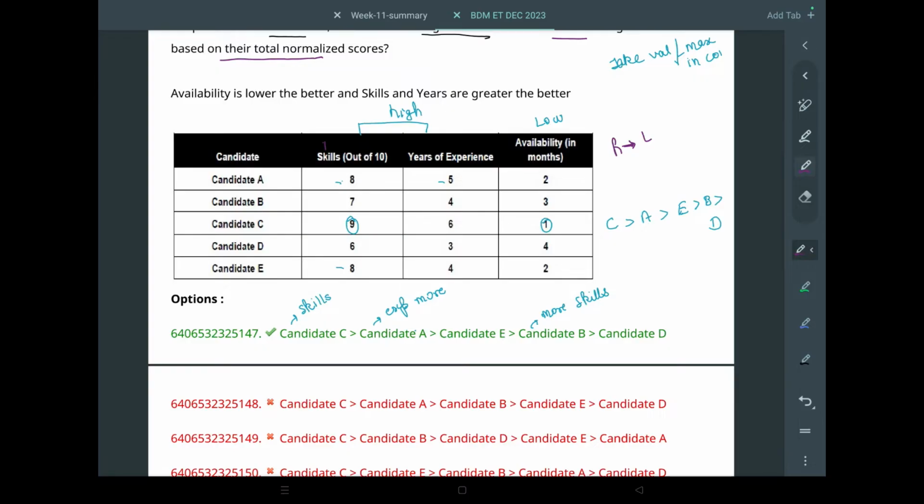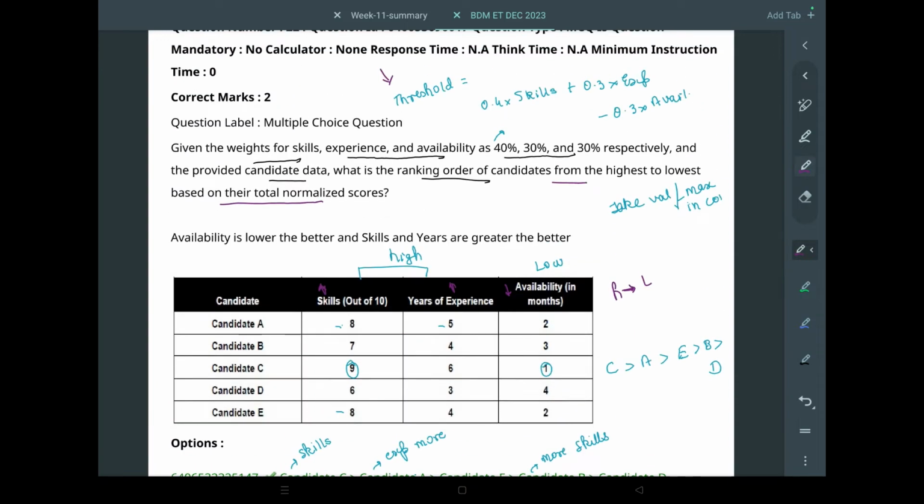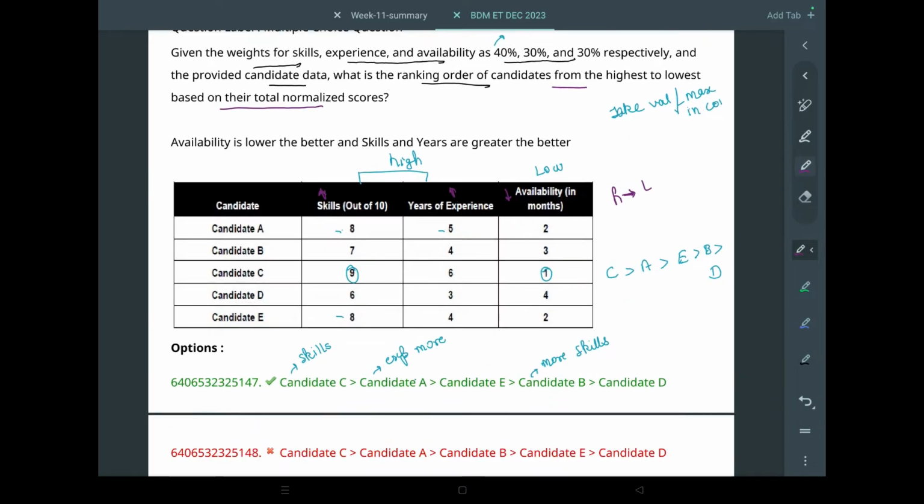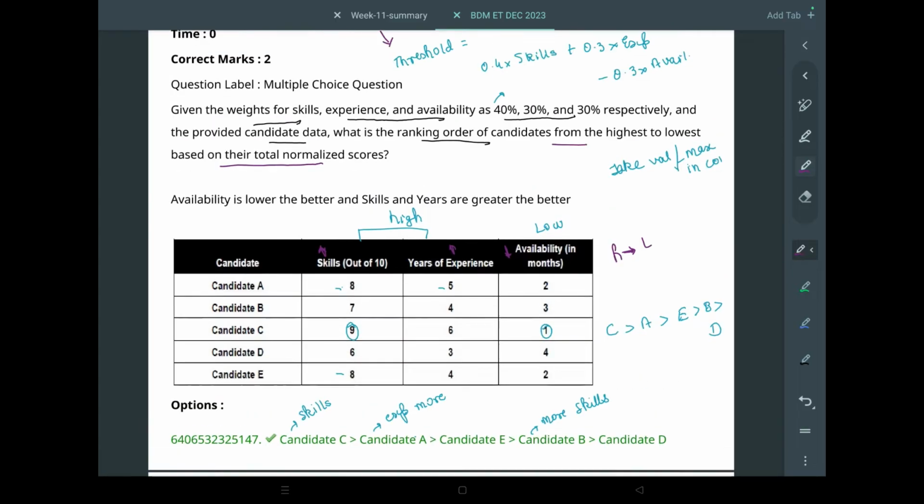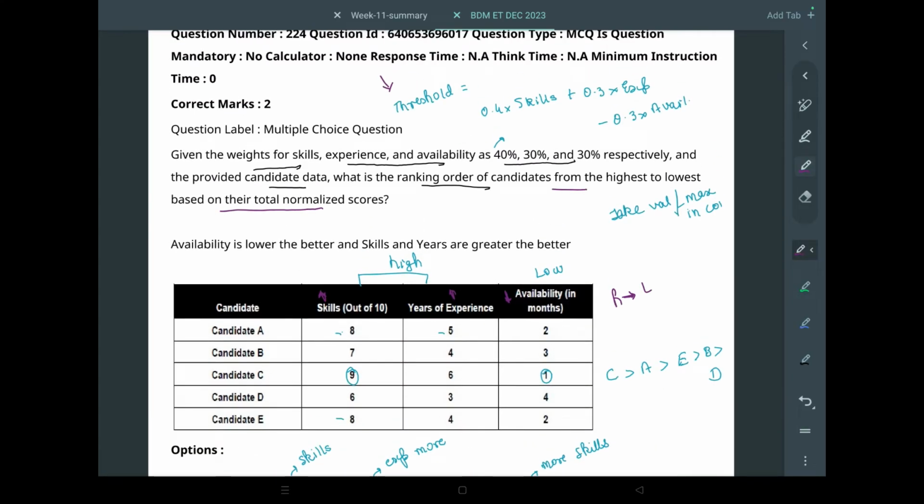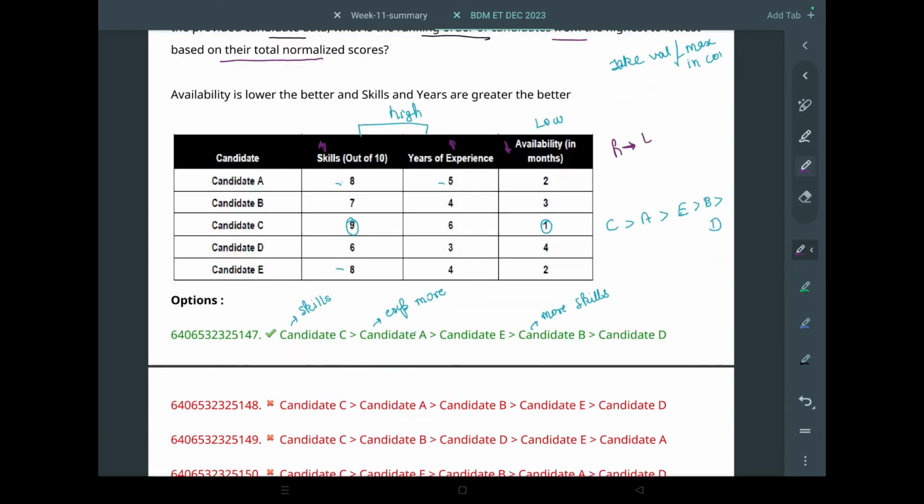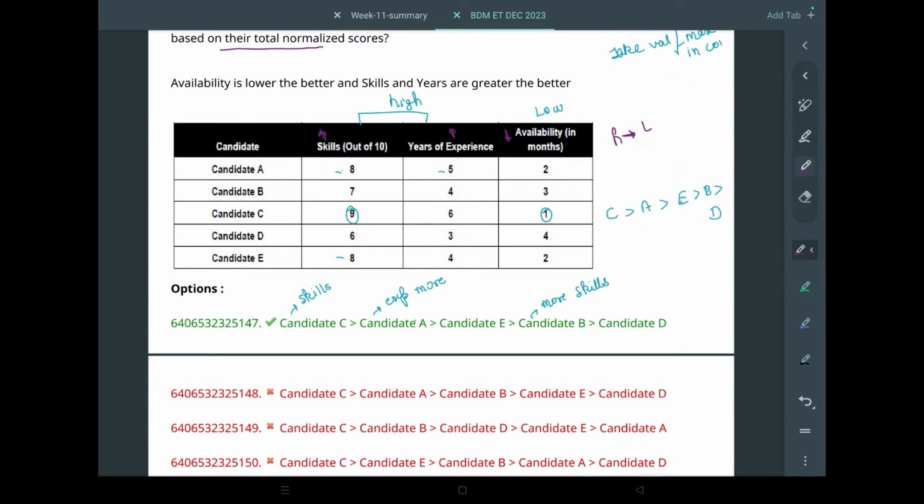Skills, obviously I need to maximize the skills. Maximize years of experience, and obviously availability should be low. Availability is how many months he will be available for work. Availability means how many months he will work there. Okay, don't get it wrong. Okay, got it. So let's go over the skills.